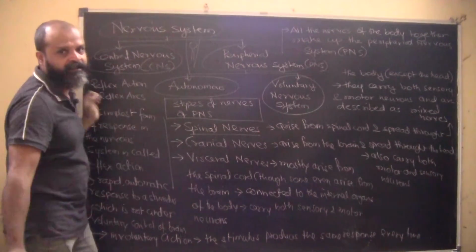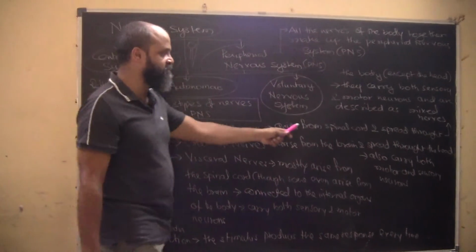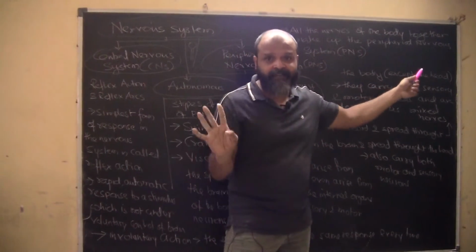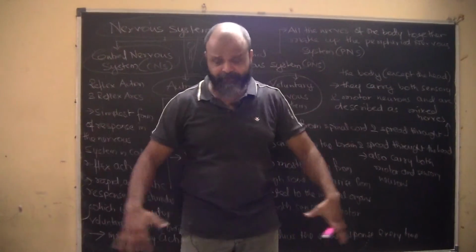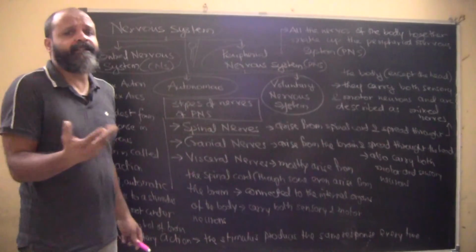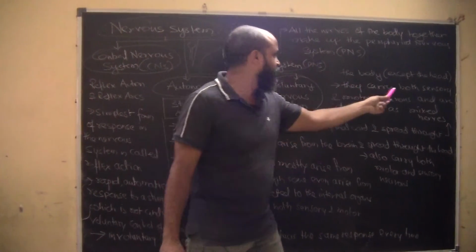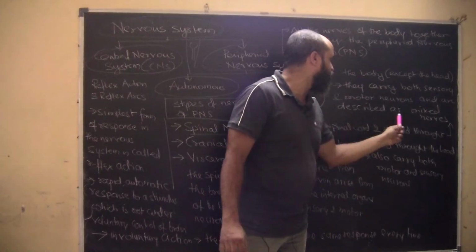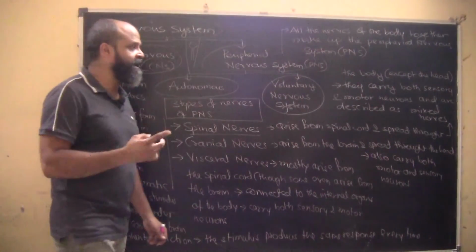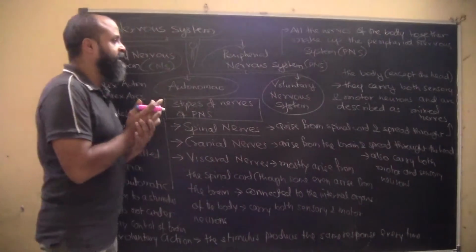Now what are these spinal nerves? As the name itself suggests, they arise from the spinal cord and spread throughout the body except the head. They do not go to the head. Why don't they go to the head? Because in the head we already have cranial nerves. They carry both sensory and motor neurons and are hence described as mixed nerves.